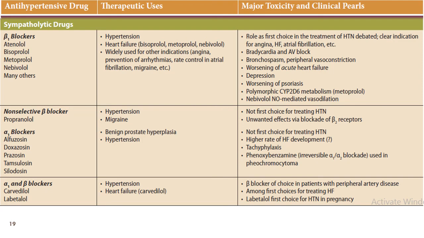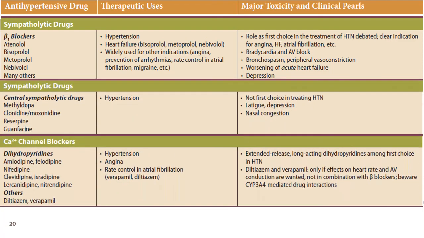Labetalol is the drug of choice in treatment of pregnant women with hypertension. The central sympatholytic drugs are generally preferred in patients with hypertension in pregnancy, and these drugs are not preferred as in other types of hypertension.